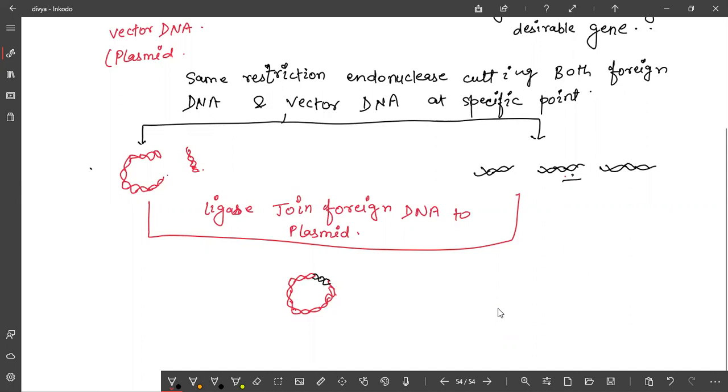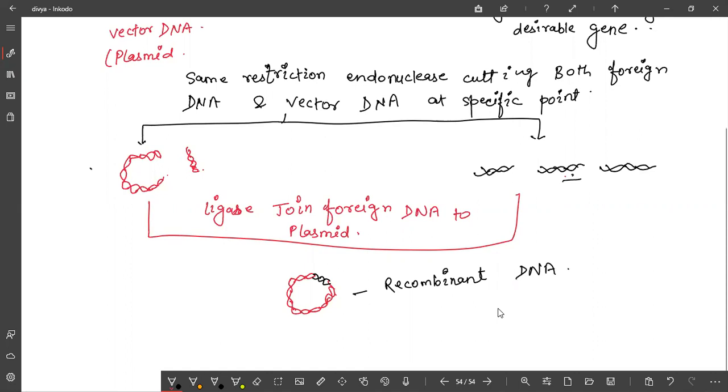Is it clear to you? So you have changed the combination of this plasmid DNA, and now this is called what? This is what you have prepared: recombinant DNA. Now you have prepared this recombinant DNA.